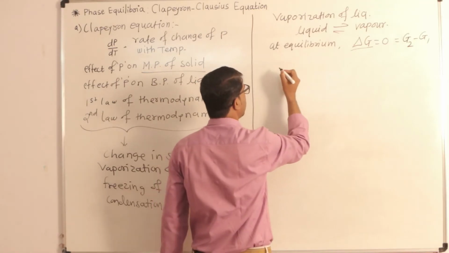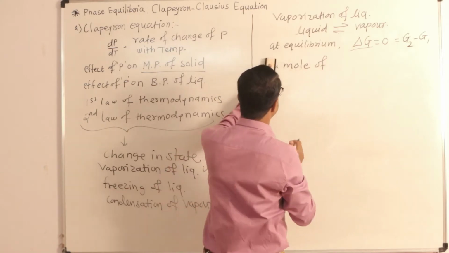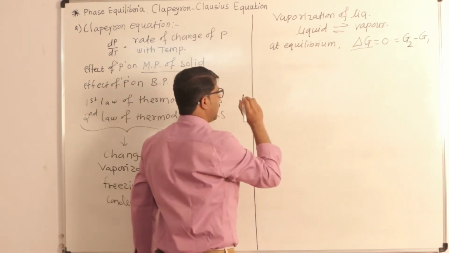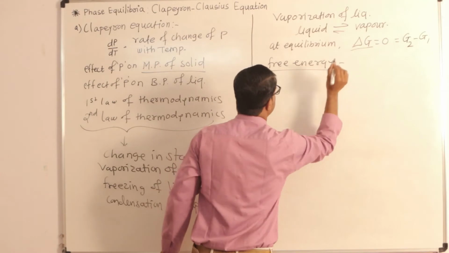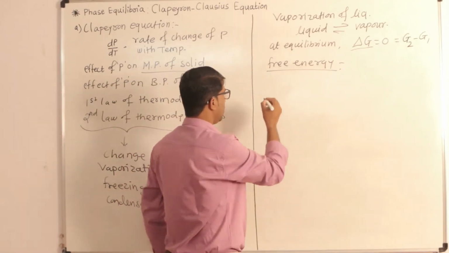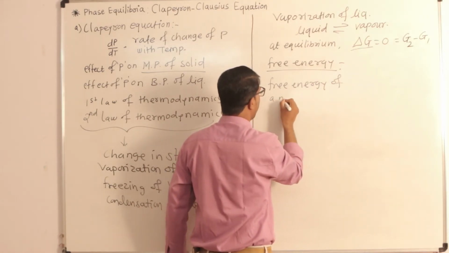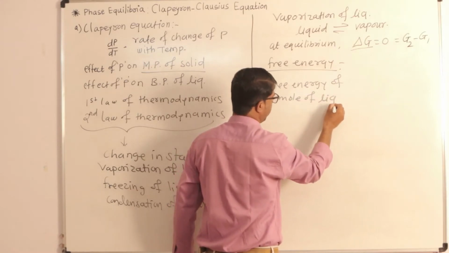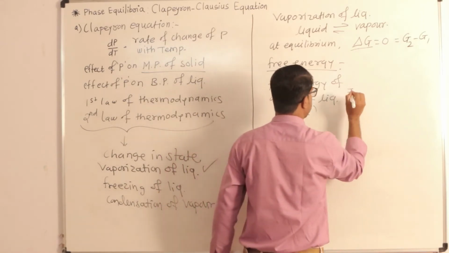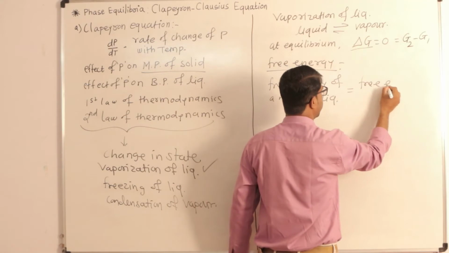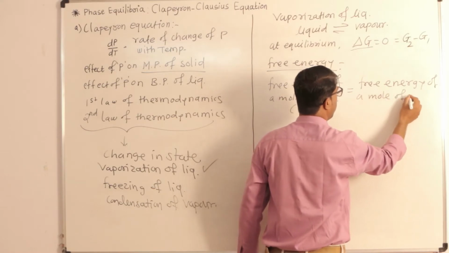At this stage, if you consider the free energy, here the free energy of a mole of liquid, that can be denoted by GL, capital G and L is the subscript, is the same as the free energy of a mole of vapor.